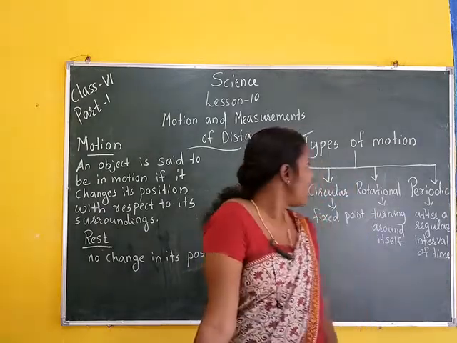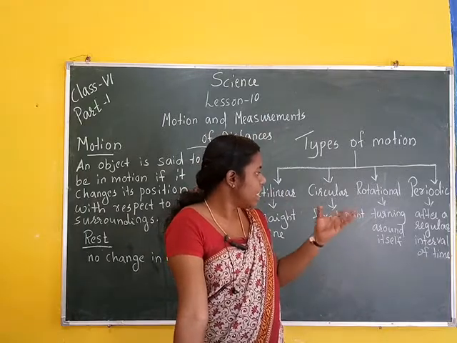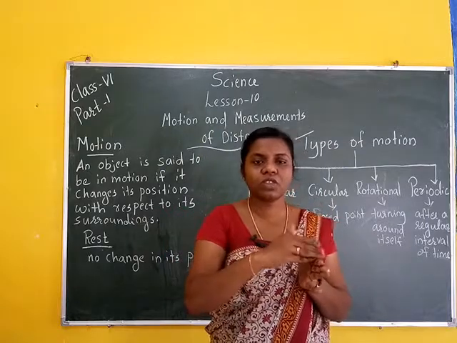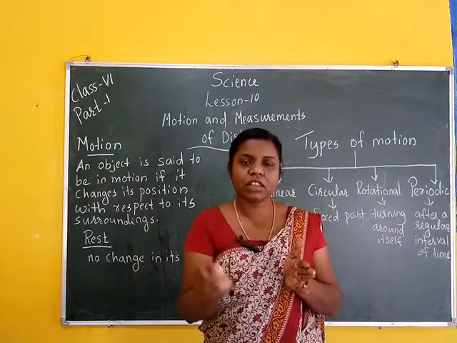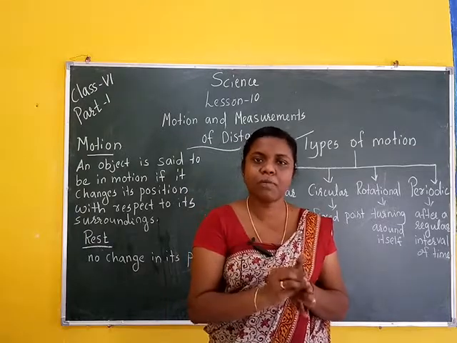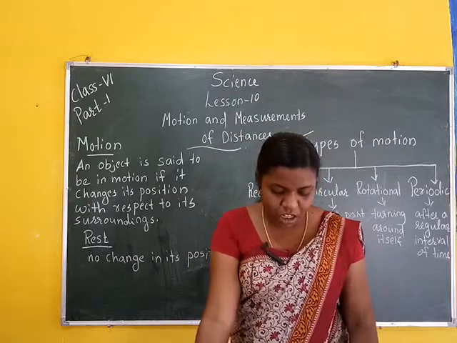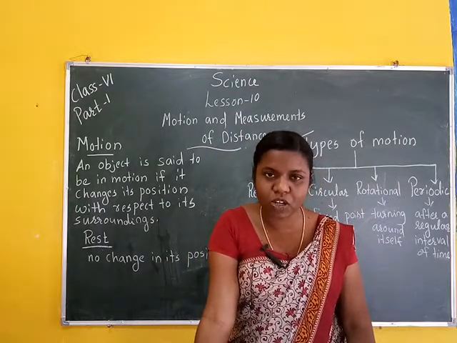Next is rotational motion. Rotational motion means turning around itself; it rotates but stays in the same position. The body is turned around itself.